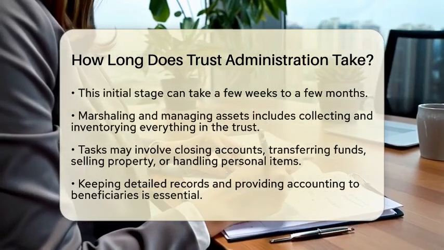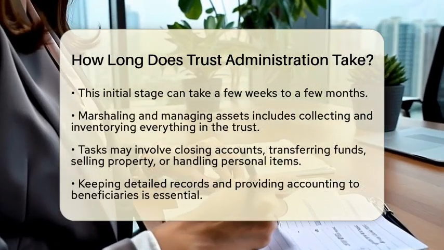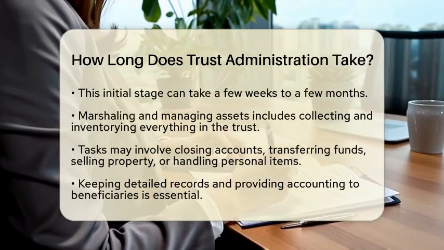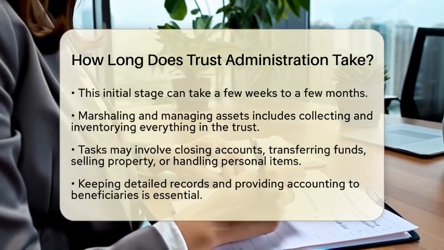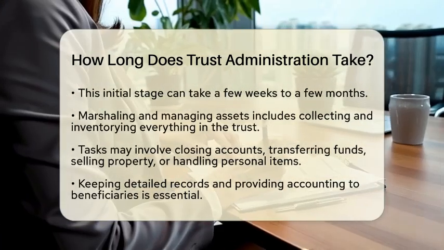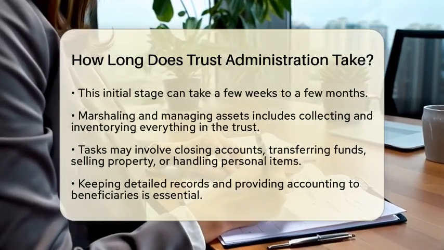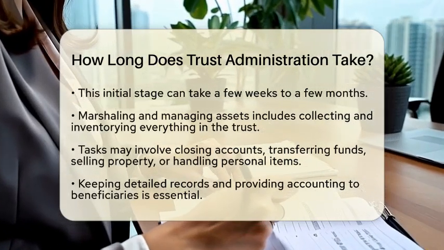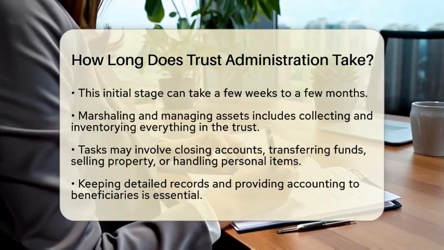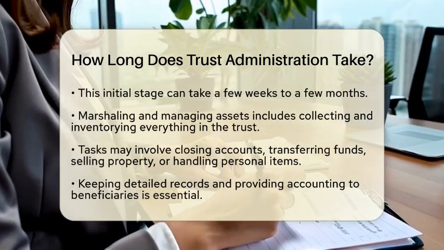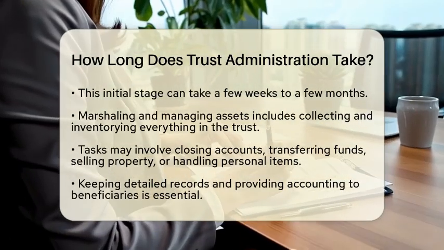Next comes marshaling and managing the assets. The trustee collects and inventories everything in the trust. This might involve closing bank accounts, transferring funds, selling real estate, or dealing with personal property. If the assets are diverse or hard to value, this phase can take more time.